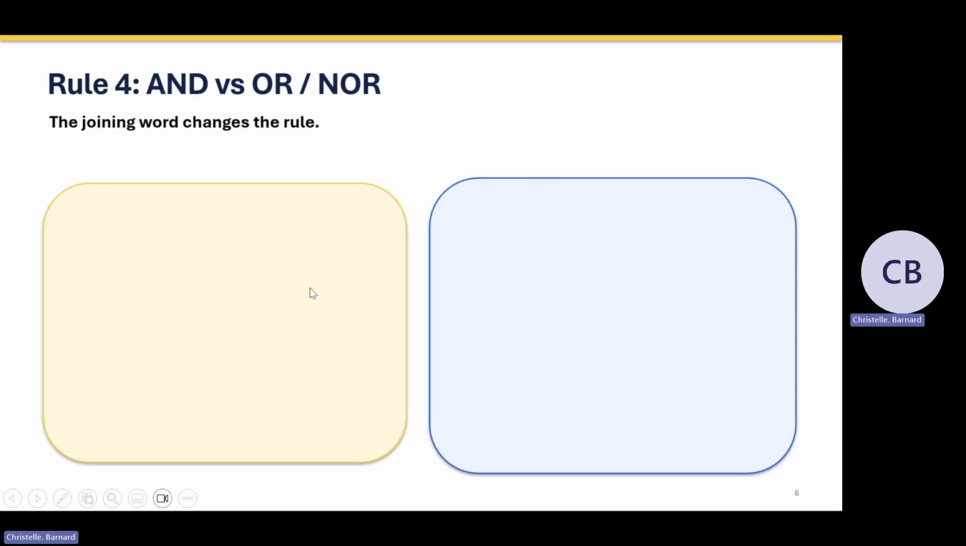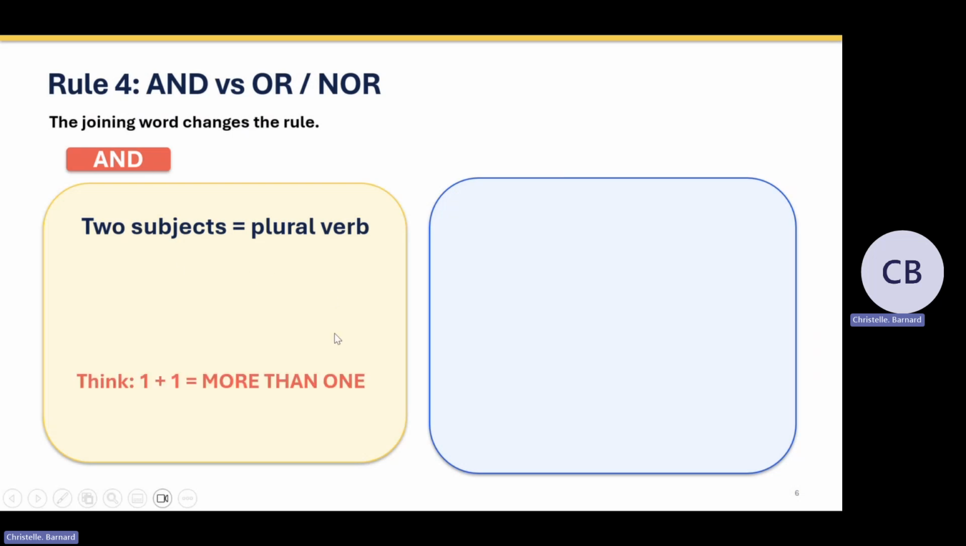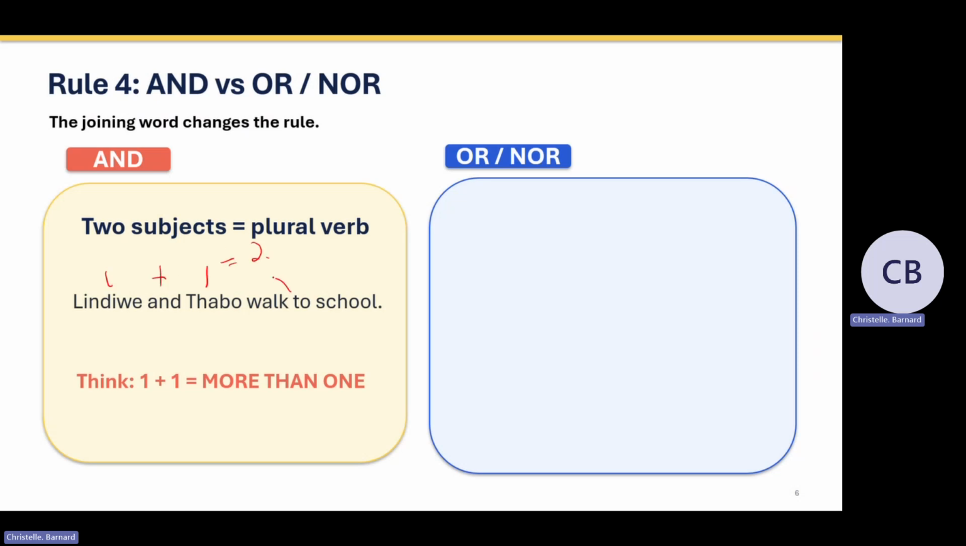Right. The last rule. If we join two subjects together with and, so the boy and the girl, the man and the woman, two subjects, we join it together with and, then the verb will always be plural. Why? Because 1 plus 1 is more than 1. It's 2. So we have Lindibwe plus Tabu, and that is more than 1. So that's why we use the verb without the S. Remember, plural, do not get an S. No S. We just use the base verb. So when it's joined with and, you only use the verb, no S.